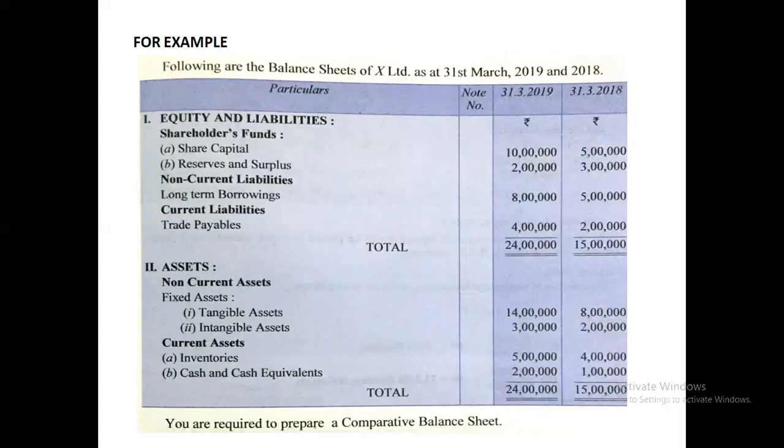This we can understand with the help of an example. Here is the balance sheet for the year 2019 and 18. 2019 will be written first and 2018 later on, meaning current year data is given first and then the previous year data. Here we have to make the comparative balance sheet. The particulars column will be written as it is in the comparative balance sheet. Note number as it is. The data of 31st March 2018 will be written first, and then the data of 31st March 2019 will be written later on. This you can see.